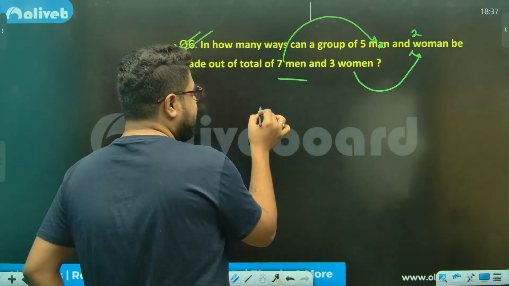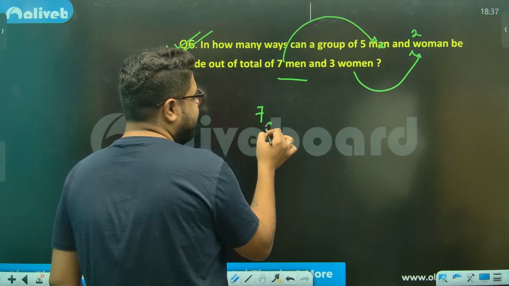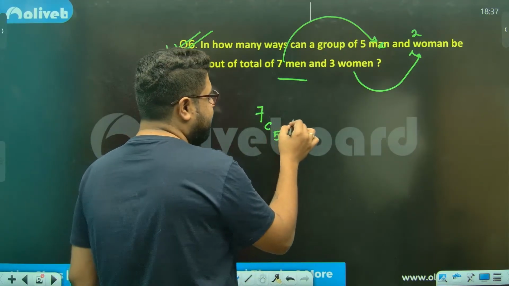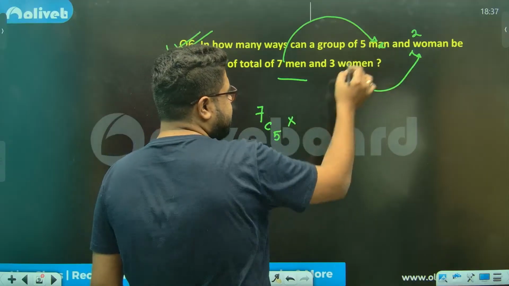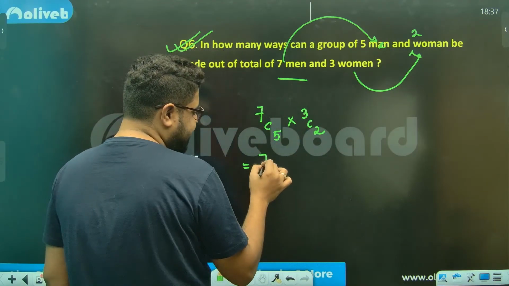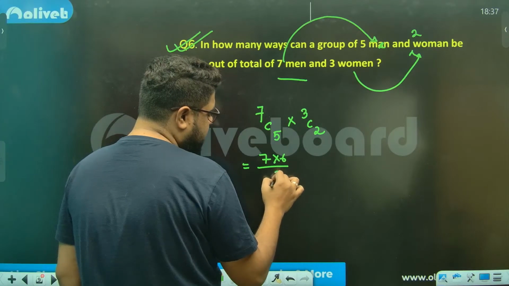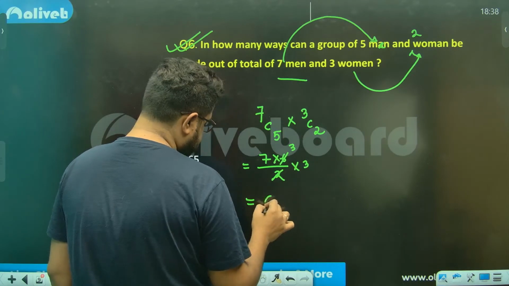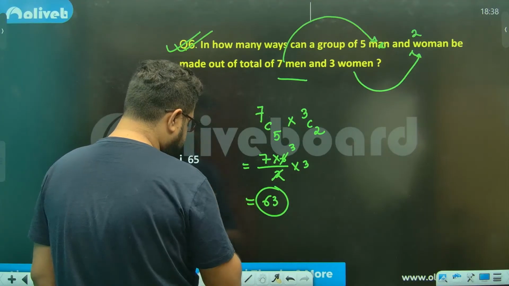So what I'll do is 7 C 5. 5 out of 7. Selection means always C into. 2 out of 3, meaning 3 C 2. So this will be 7 into 6 by 2 into 3. 63, sir. Option number 3.